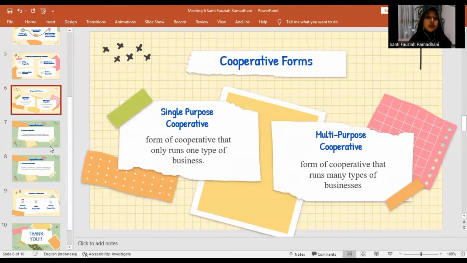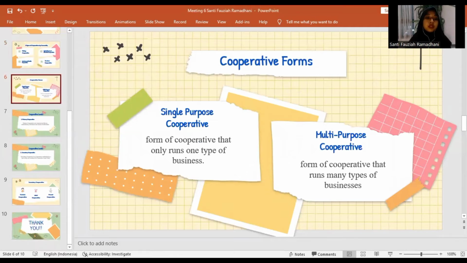The next is cooperative form. The determination of the form of a cooperative is based on the members' business field or the type of business run by the cooperative. The first is single-purpose cooperative. A single-purpose cooperative is a form of cooperative that only runs one type of business. Examples of single-purpose cooperative include savings and loan cooperative, consumer cooperative, service cooperative, and producer cooperative.